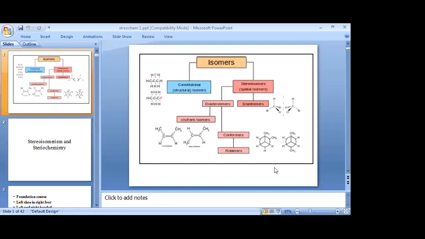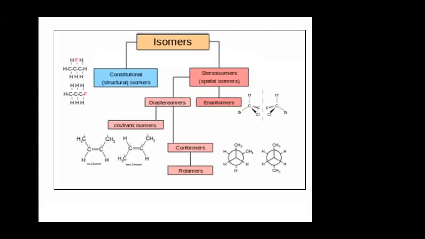Okay, so when we talk about conformational study, you know that is clear. Now the stereochemistry. Stereochemistry means that branch of chemistry where we discuss the structure of a molecule in 3D structure. When we talk about the structure of a molecule in 3D structure, then that is called stereochemistry, right?